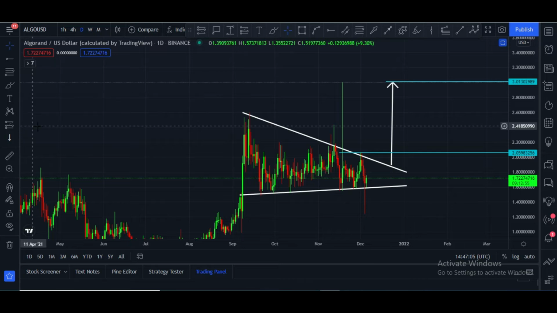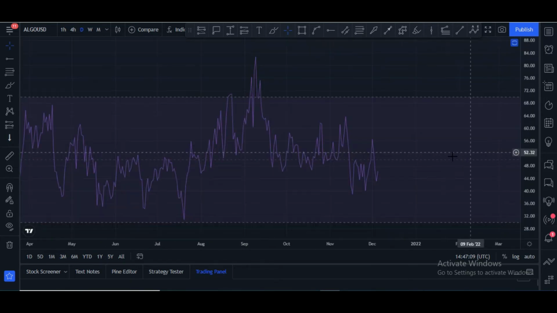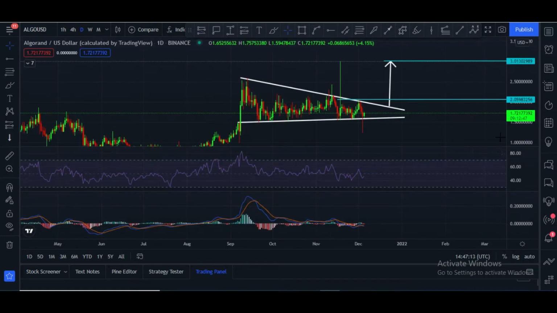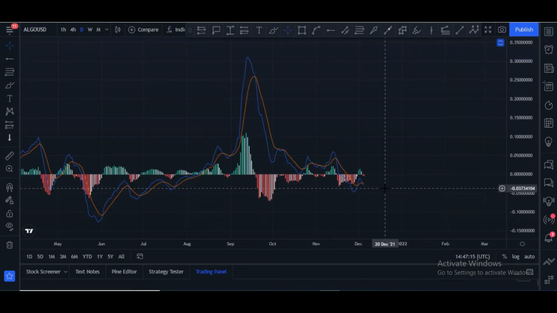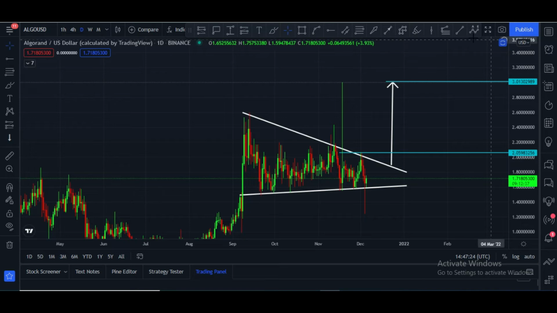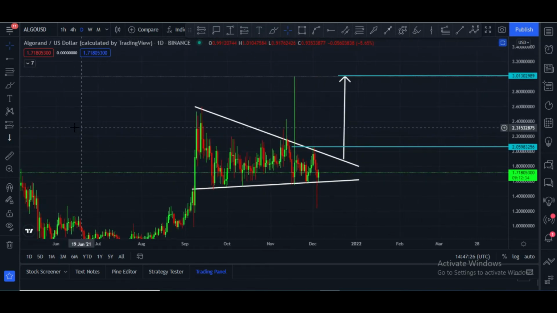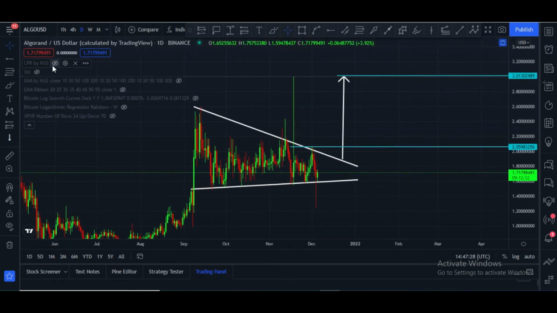And let me please show you some other indicators. RSI is at 46. Once it crosses 50, definitely price will go up. And let me please show you MACD. MACD crossover was towards downside, but now I think price has to move towards upside because the towers are changing their color.